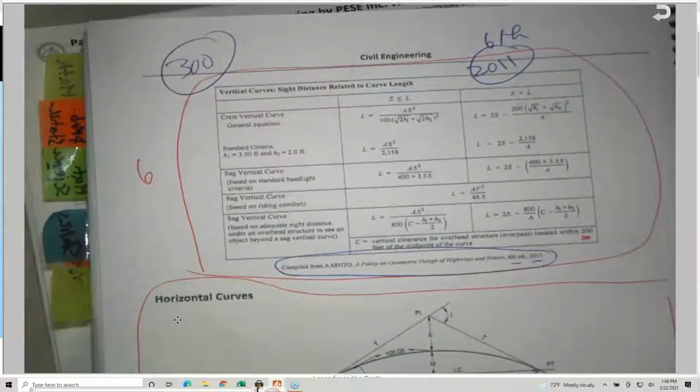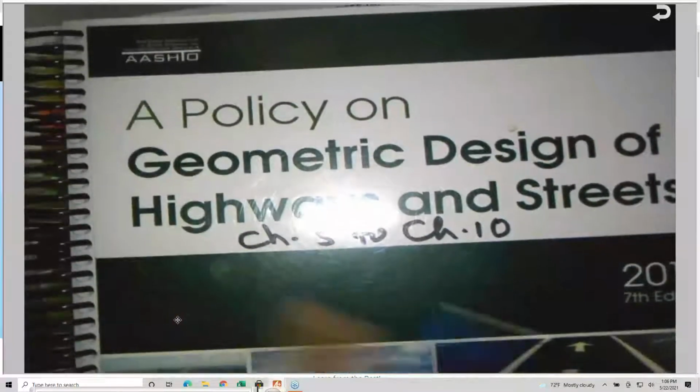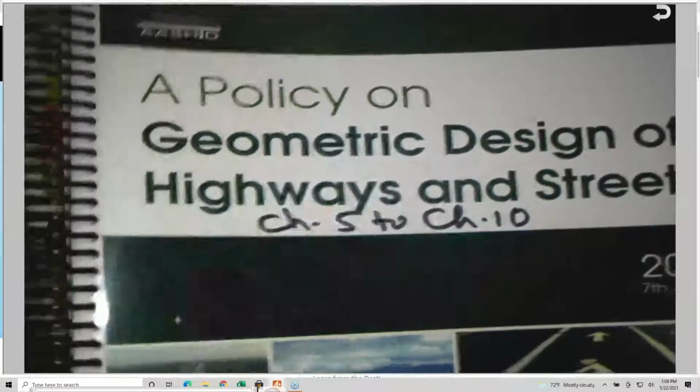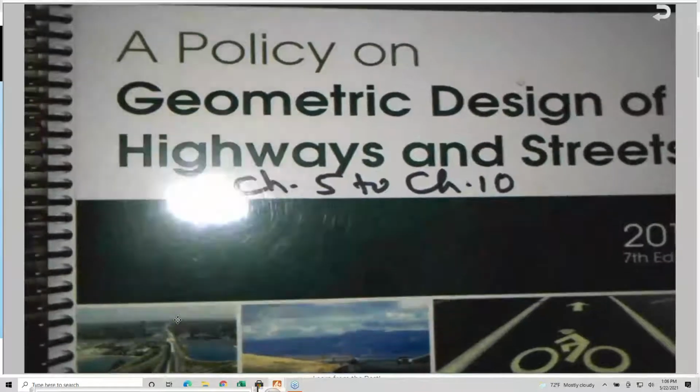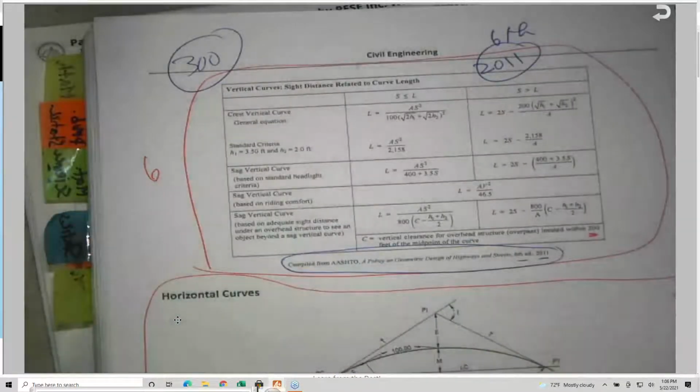The 7th edition, 2018, is the current one. This is the AASHTO book, called A Policy on Geometric Design of Highways and Streets. It's a very important document, called the Green Book. But for some reason, they decided to use the old one.